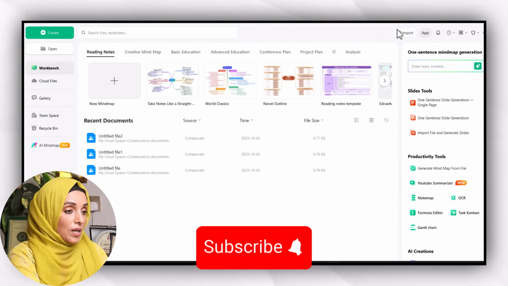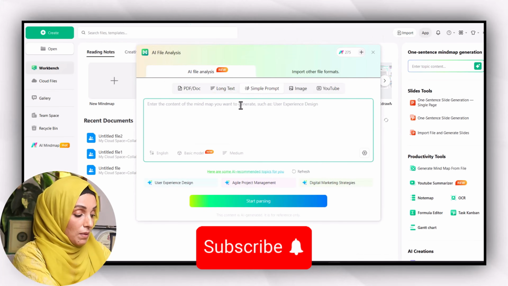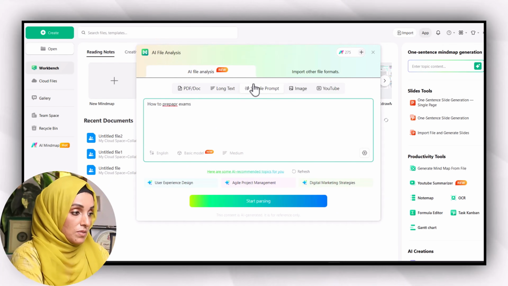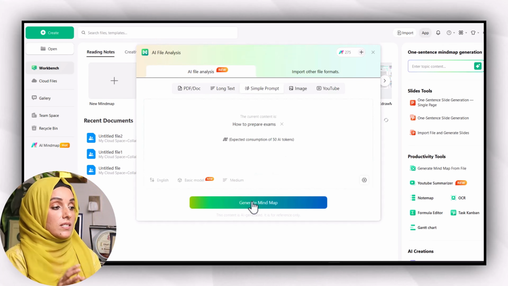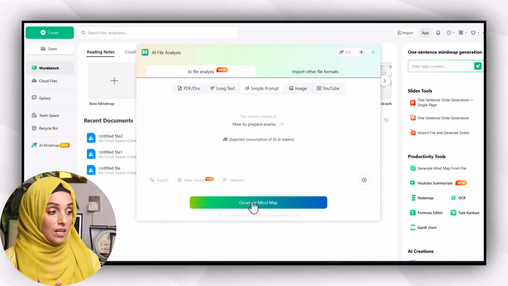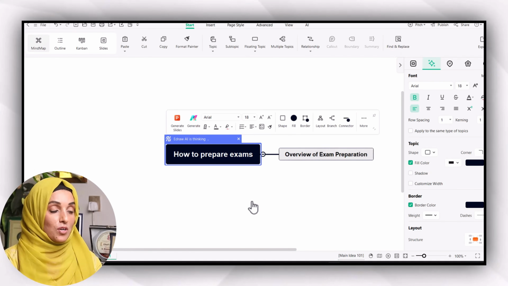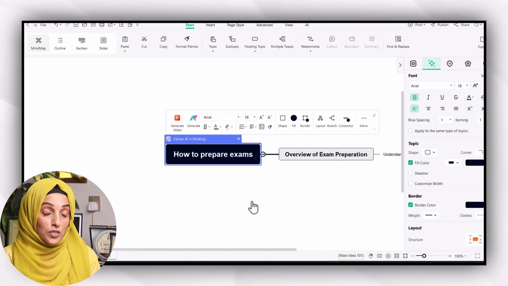Along with that, you can also generate a mind map of how to prepare for exams, or any process in which you feel stuck. For example, you want to prepare the step-by-step process of how to prepare for your exams.